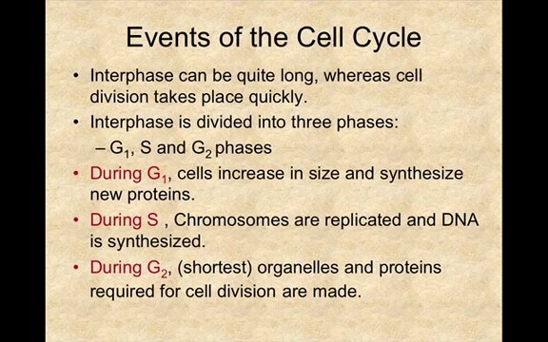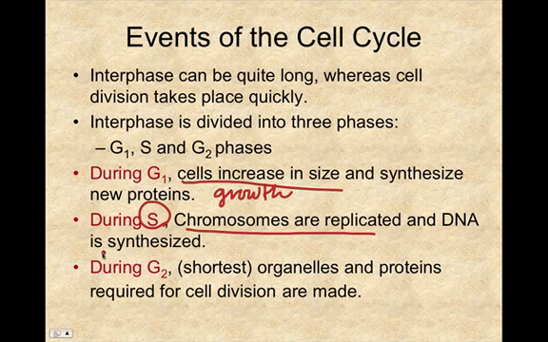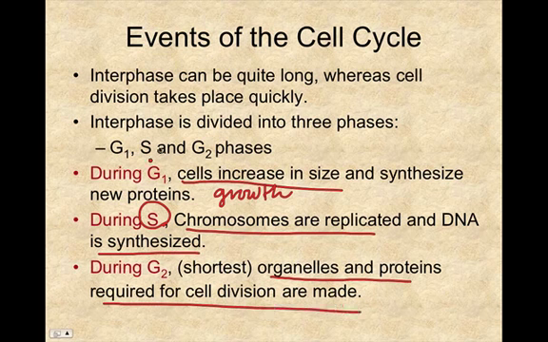And during the G2 phase, which is shortest, organelles and proteins required for cell division are made. So, during G1, they increase in size, growth. During the S phase, chromosomes are replicating and DNA is synthesized. During G2, all of the rest of the organelles and proteins required for cell division are made. So once again, these are the 3 phases of interphase.